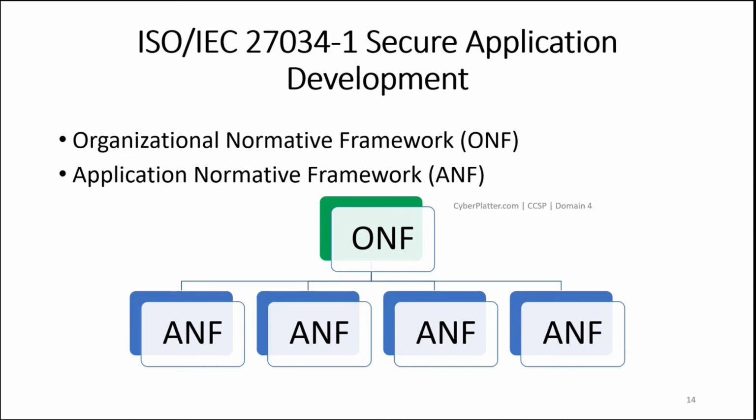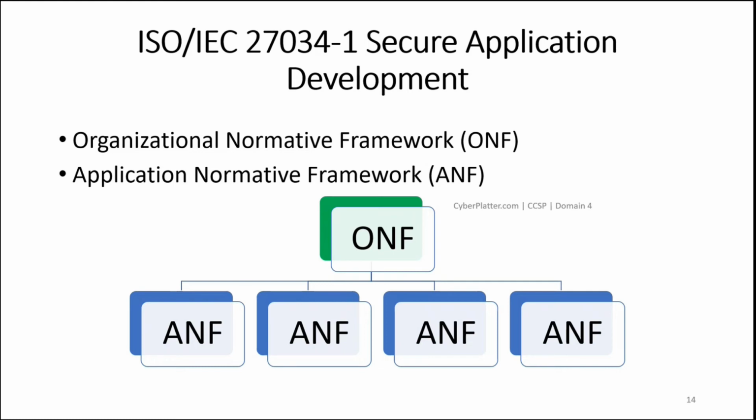ISO/IEC 27034-1 provides an overview of application security that introduces definitive concepts, principles, and processes involved in application security. In doing so, it describes two documents an organization can use internally as inventories of controls. The Organizational Normative Framework (ONF) is the framework for all components of application security controls and best practices cataloged and leveraged by the organization.